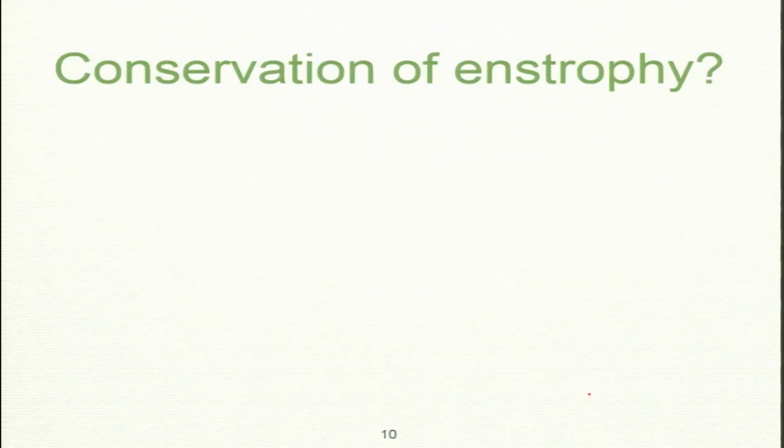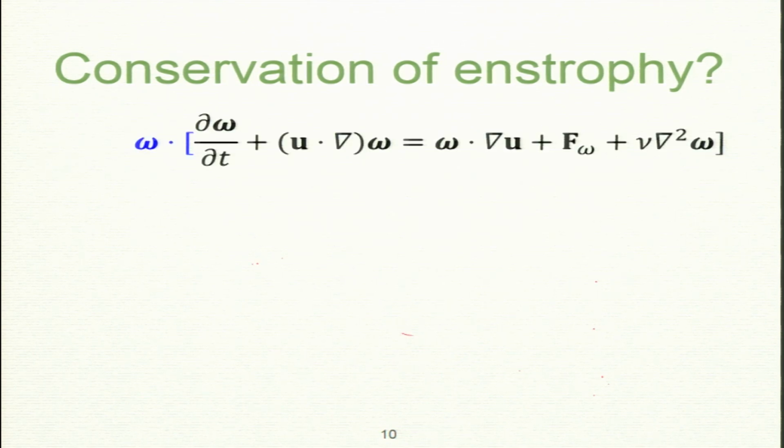So go to the next slide. Let us look at enstrophy, whether it is conserved or not. We will go step by step. We start with the vorticity equation, which I derived in the last lecture. I take the dot product of this one with omega.